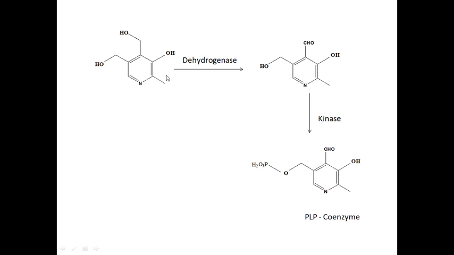And this compound undergoes dehydrogenase, then this primary alcohol is converted into an aldehyde group, and in the next step a kinase enzyme converts this compound into PLP. Here only this hydrogen is replaced by the phosphate group PO3H2. This is the pyridoxal phosphate coenzyme.